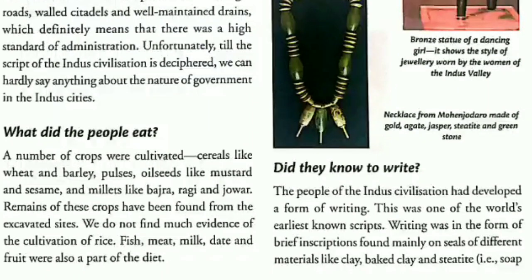Did the people of Indus civilization know how to write? Writings were found in the form of brief inscriptions. They were found mainly on seals of different materials like clay, baked clay, and steatite. Steatite is a soapstone. Archaeologists reveal that the writing is usually from right to left, but unfortunately the script has not been deciphered so far.